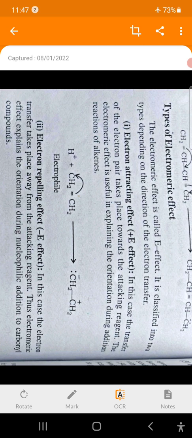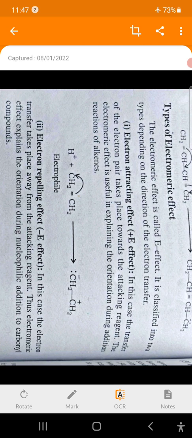In this case, the electrons are attracted towards one of the atoms, and that atom carries negative charge because of the additional electrons.